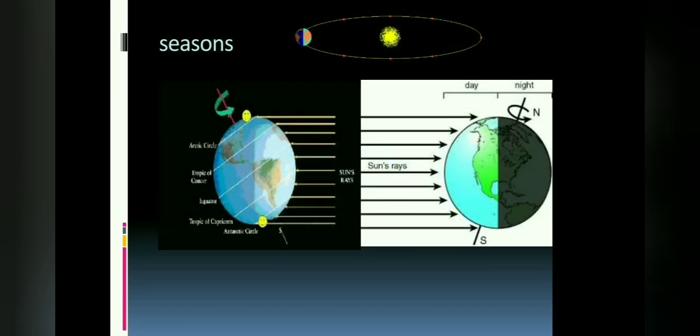When the northern hemisphere is closest towards the sun, it is summer. Simultaneously, the southern hemisphere enjoys the winter season. When the northern hemisphere is further from the sun as compared to the southern hemisphere, then it is winter in the northern hemisphere and summer in the southern hemisphere.